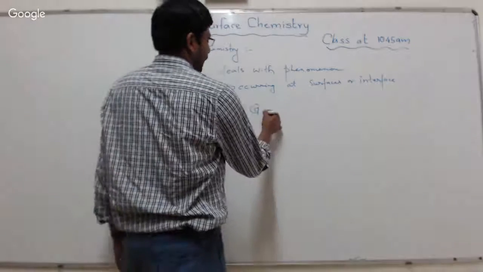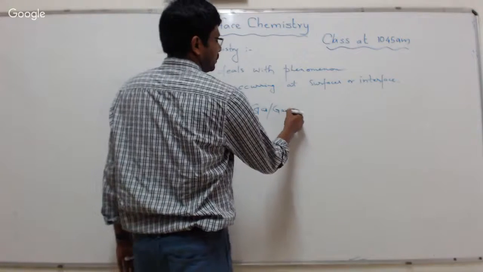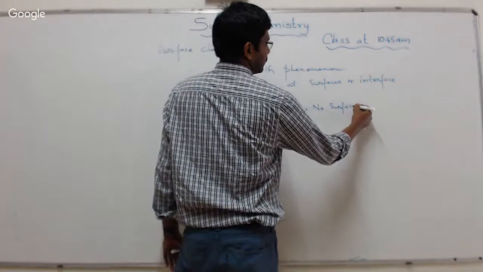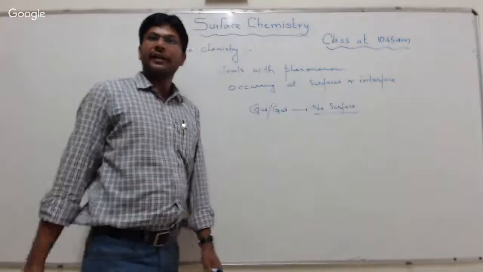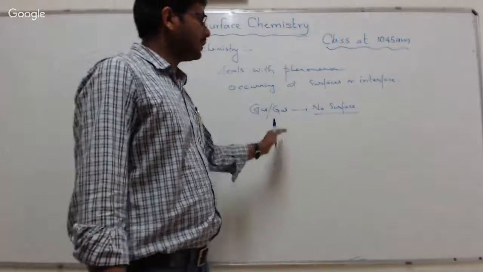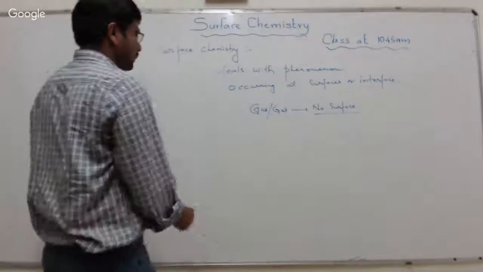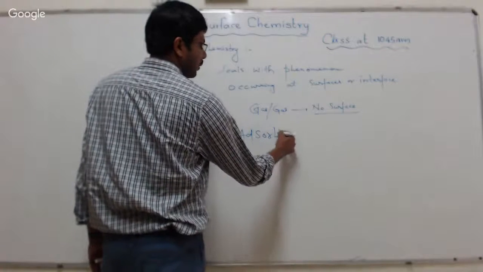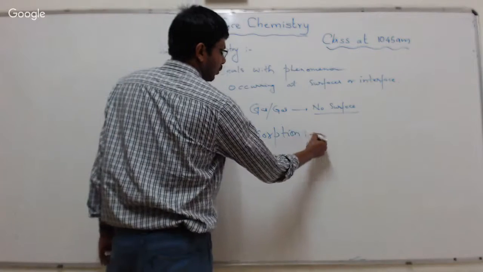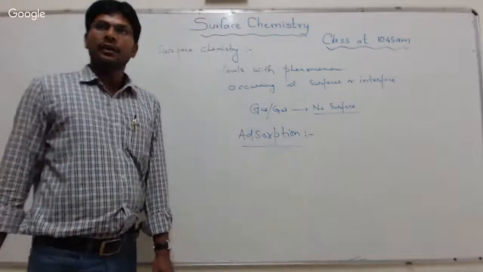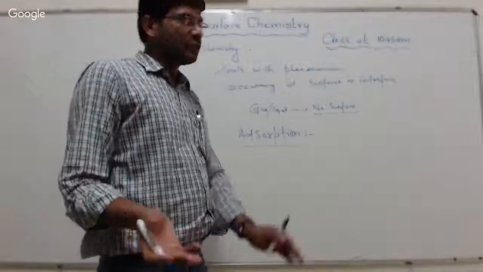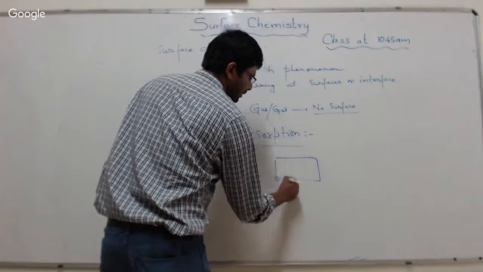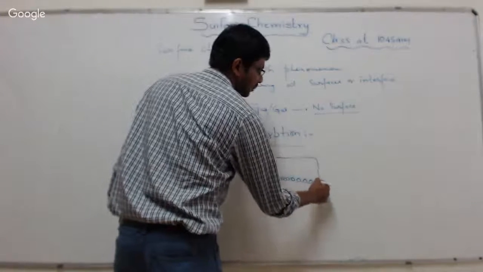Gas has no surface, so we will not consider gas interface or gas surface. First we will learn about adsorption. What is adsorption? Adsorption is the accumulation of molecular species on the surface rather than at the bulk.